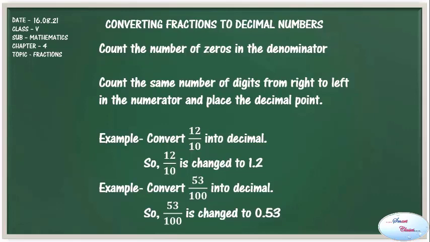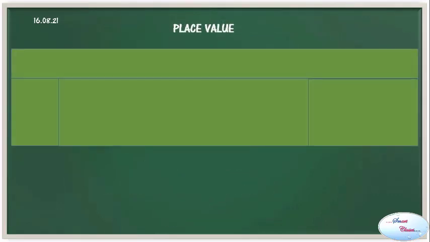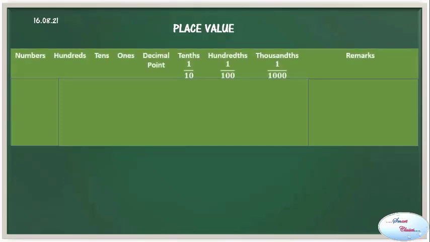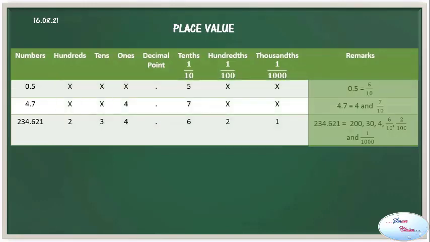Place value. We have earlier studied about place value of a whole number. Now we will study decimals on the place value chart. For example, let's have some numbers. So the numbers which we are having 0.5, 4.7 and 234.621. Let's place it on the decimal chart. 0.5 means 5 upon 10. 4.7 means 4 and 7 upon 10.